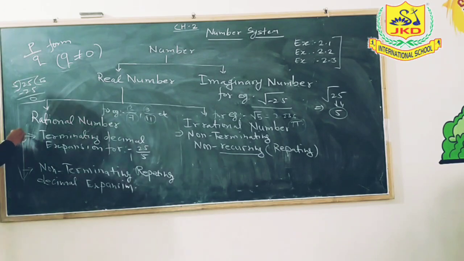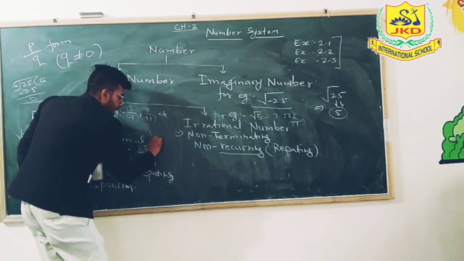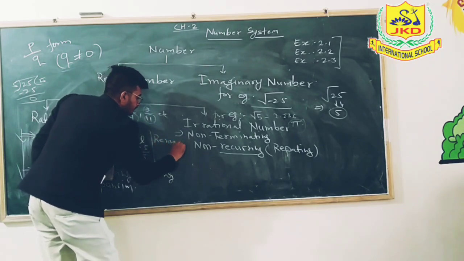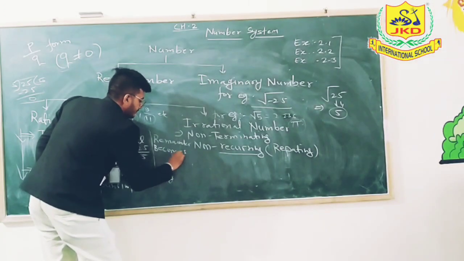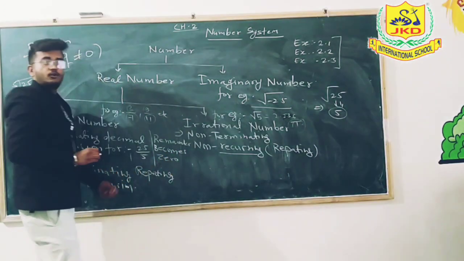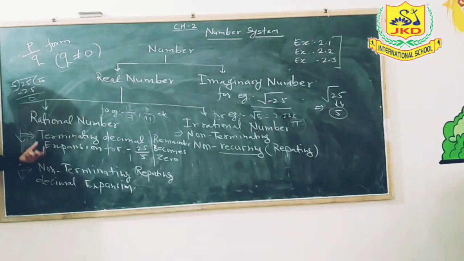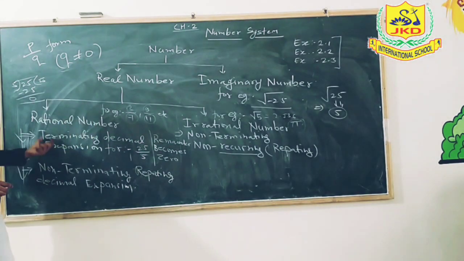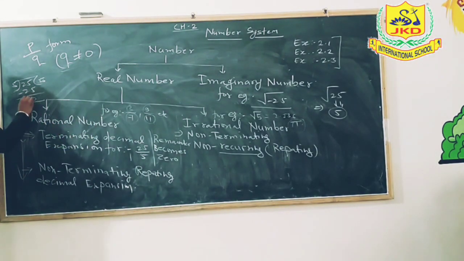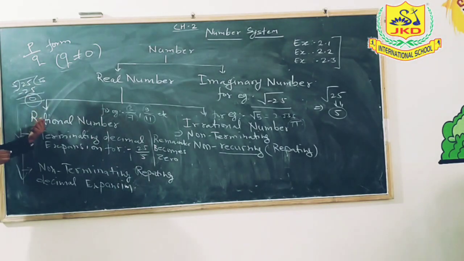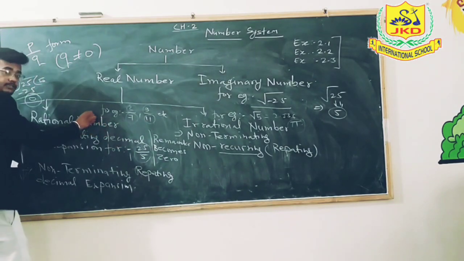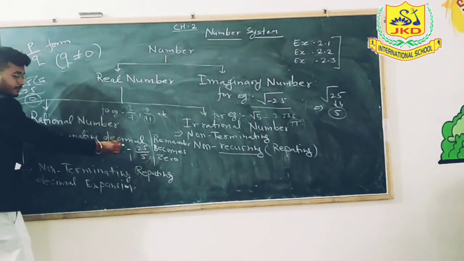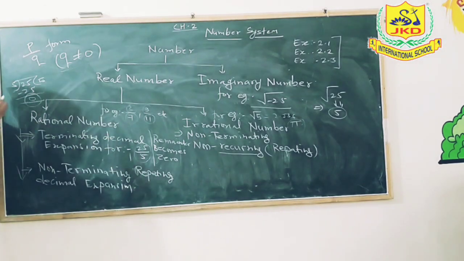It means if in any division the remainder becomes 0, then that part will be terminating decimal expansion, because here the remainder becomes 0. That means this one is part of rational numbers, and in rational numbers this number has terminating decimal expansion.